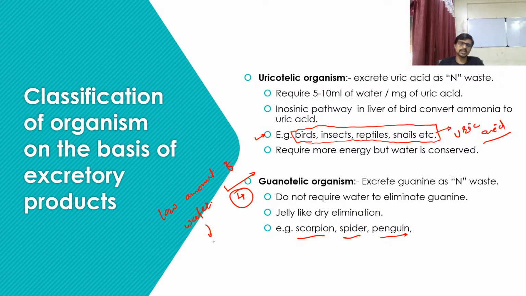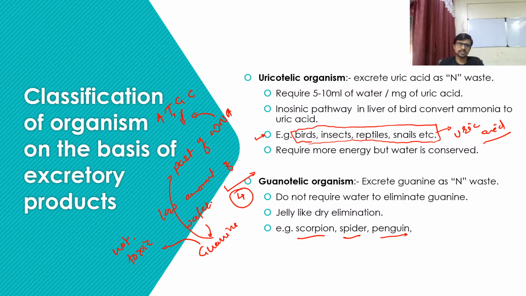Okay, so they excrete guanine. Guanine is not a toxic material, not toxic at all, because we know that guanine is a part of DNA. Okay, so ATGC.